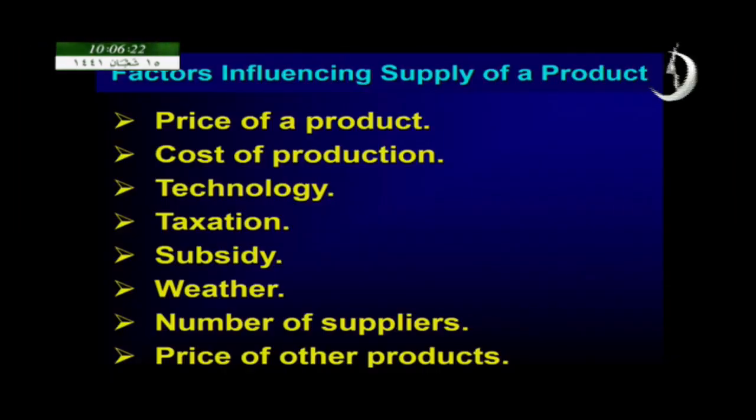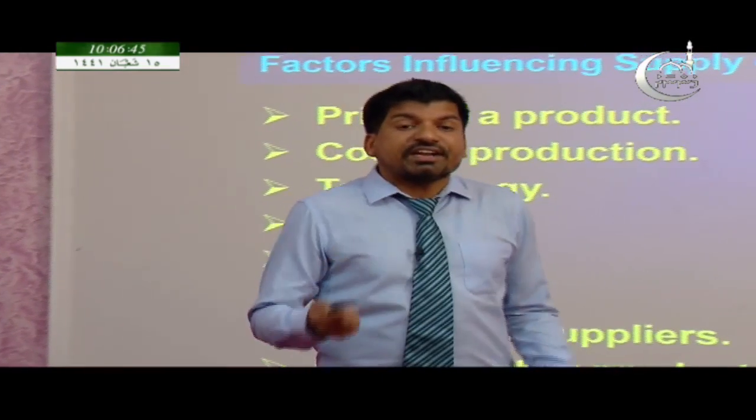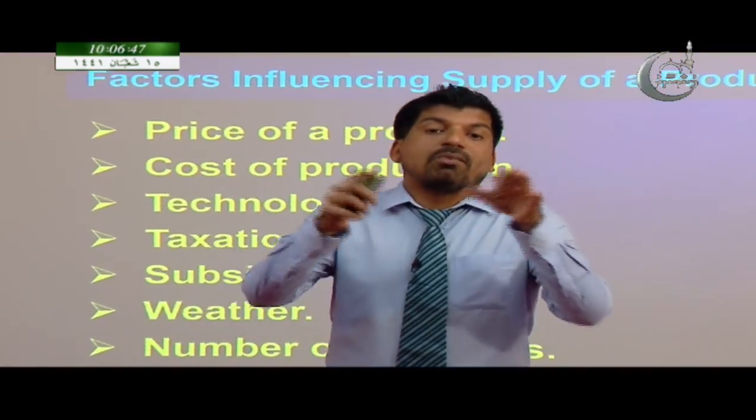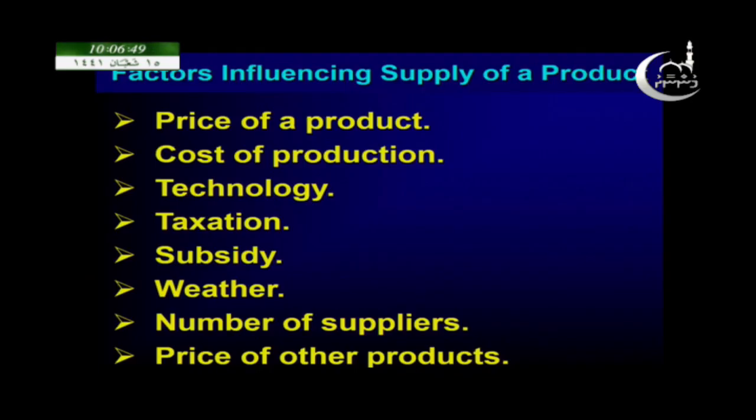When the cost of production increases, the producers will produce less and the supply will decrease. Cost of production includes the cost of raw materials and labor cost. If these costs increase, the producers will produce less, so the supply will decrease. If the cost of production decreases, the producers will produce more. So we can see that the cost of production also affects the supply of a product.